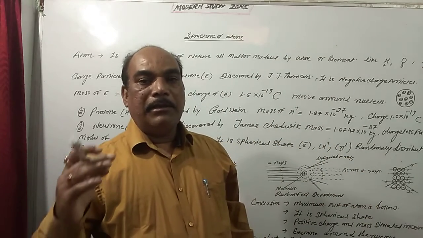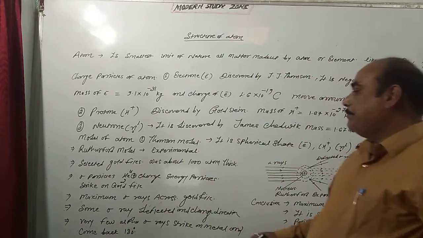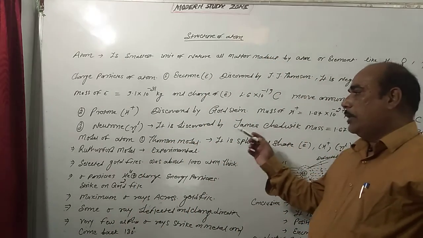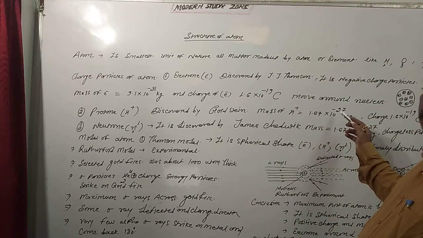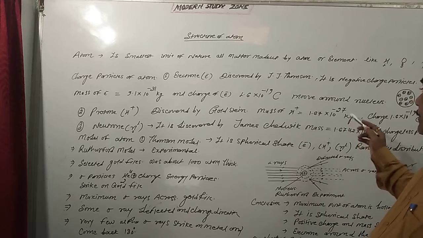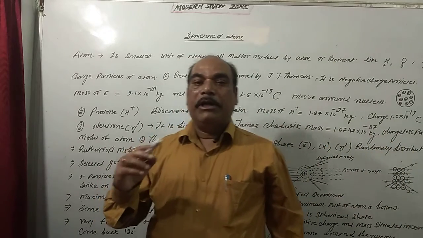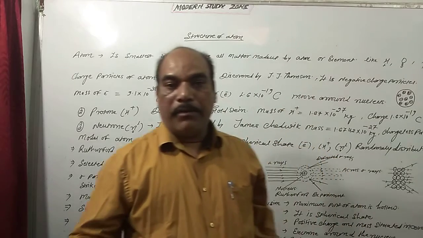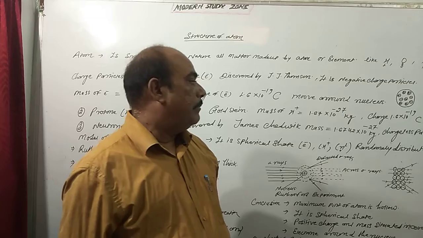The other particle is the proton. It was discovered by Goldstein. The mass of a proton is 1.67 into 10 power minus 27 kg. The charge of a proton is equal, but it is positive, just like the electron, 1.6 into 10 power minus 19 coulomb.